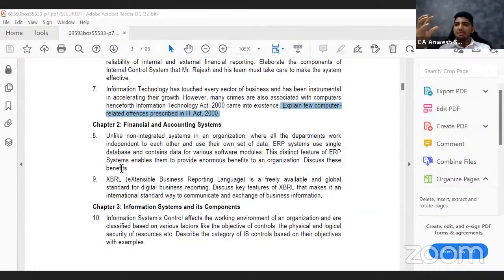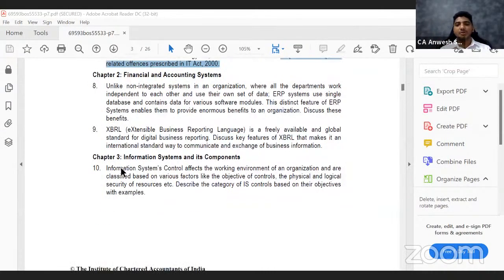Once the purchase department enters the data, that should automatically be available to them. This will happen only when you don't use different softwares, but use the same software which has different features: one feature for accounting, one for the sales department, one for the purchase department, and one for the HR department. So if you're using only one software, what are the benefits? Let's look into the benefits.